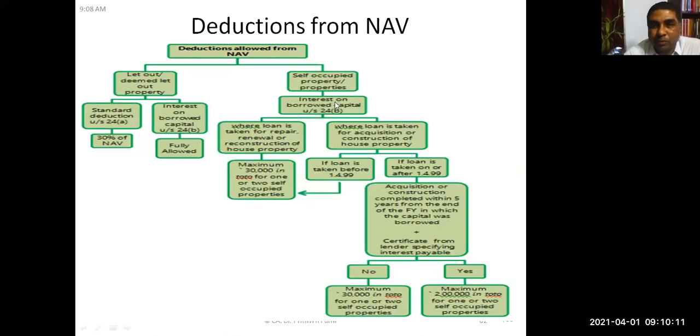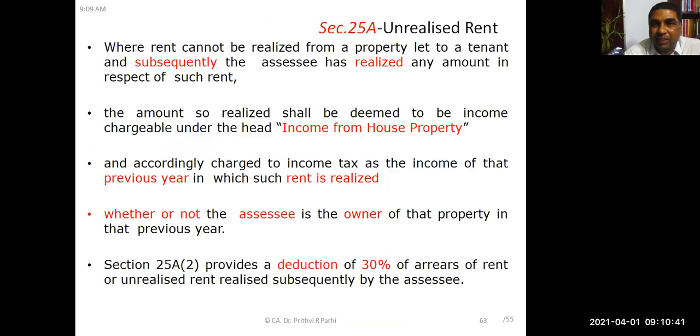If it is a self-occupied house property, then this standard deduction is not allowed. Interest on borrowed capital is allowed, but there is a ceiling. The ceiling in certain situations is 30,000, in certain situations it is 2 lakh rupees, we have already discussed. Up to 2 lakh rupees, we know that, but certain conditions need to be complied with. And one can claim a maximum of 2 houses as self-occupied house. Okay, so this is the concept of deduction.